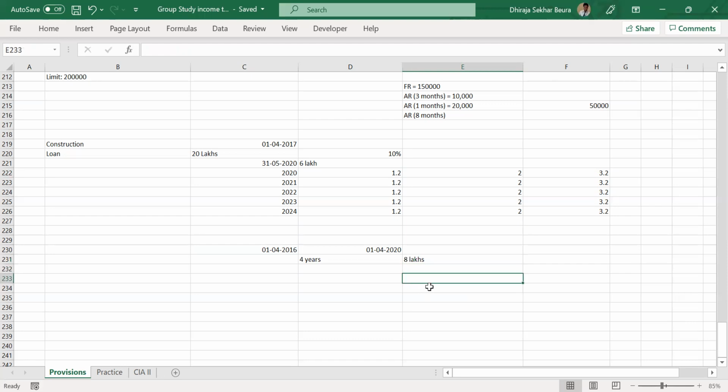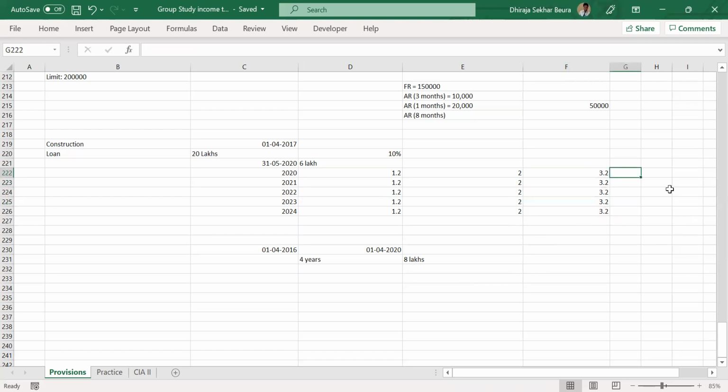Dheeraj, I have one doubt. As you mentioned at the very first, this 1.2 is because we just divided by 5, because of the accumulated interest, right? Correct. Along with that, we are getting 2. That's the interest we have to pay for each year after completing the construction. So altogether 3.2 for each year. And the limit is 2 lakhs, so that means 1.2 per year the builder has to pay the interest. Is that what you meant?